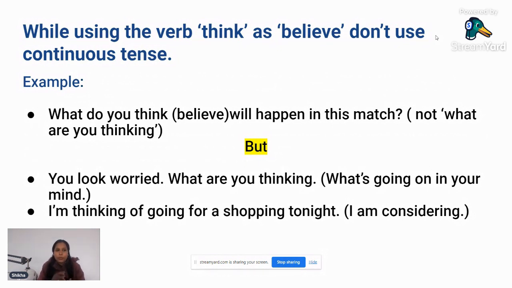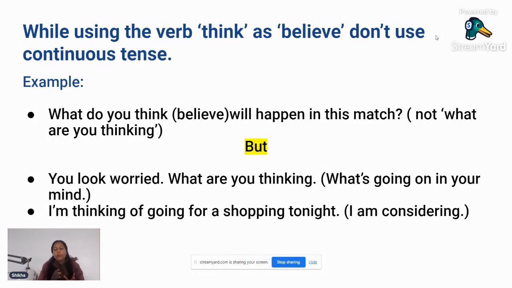When you are using the verb think as believe, don't use continuous tense. For example, what do you think will happen in this match? So here people want to get your judgment, what your thoughts are about something. In that case, we will use the word think only, or you can use the word believe also.